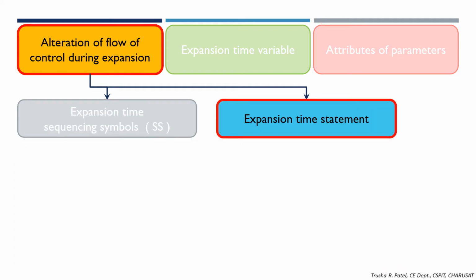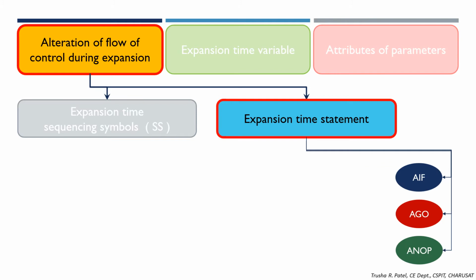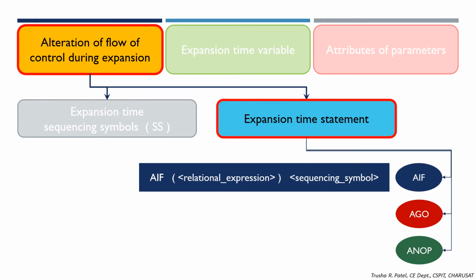Next is expansion time statement. There are three kinds of statements available. First is AIF. The syntax is AIF, then in parentheses a relational expression, followed by the sequencing symbol. If the relational expression is true, then the control is transferred to the statement having the sequencing symbol in the label field. But if the relational expression is false, it will continue with the next instruction in the sequence, and control will not be transferred.